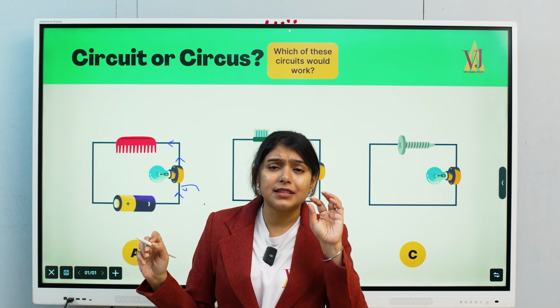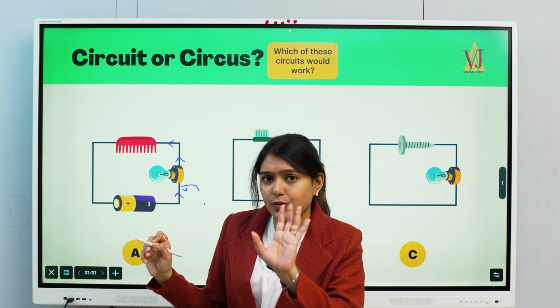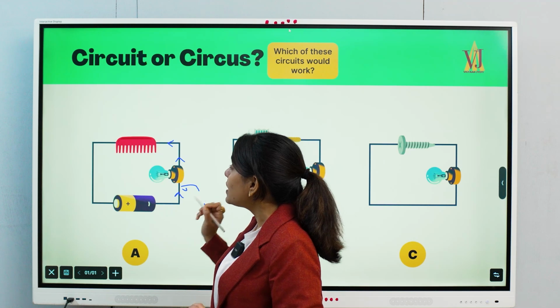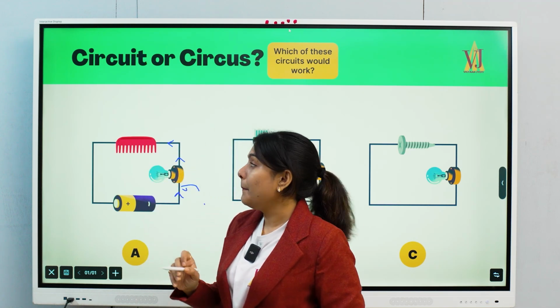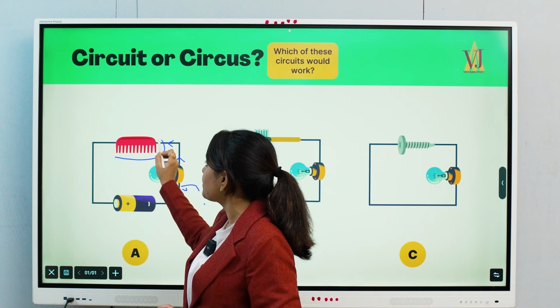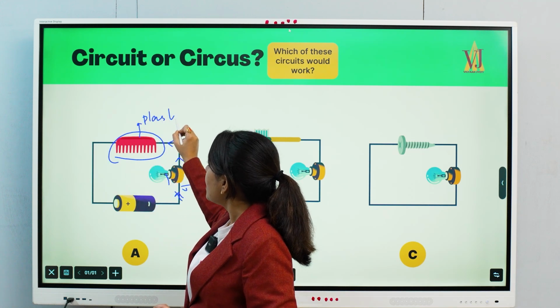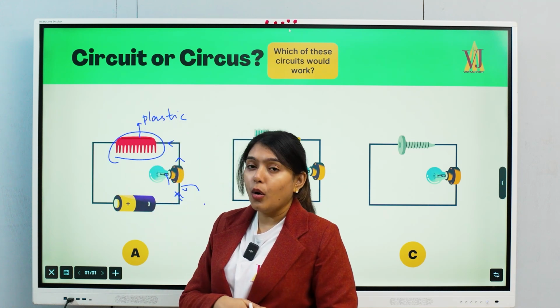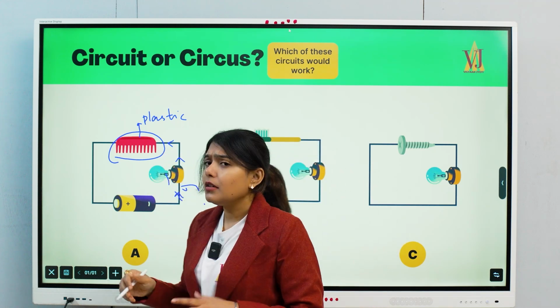Because we know the bulb inside is made up of tungsten. It's a good conductor, so the current will flow. But what is the problem? When the electrons try to pass this particular object, what is this? A comb, and it is made up of plastic. So if this comb is made up of plastic or wood, then what happens? The electrons try to move.